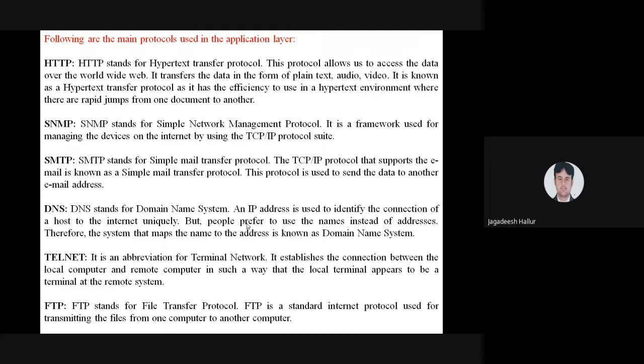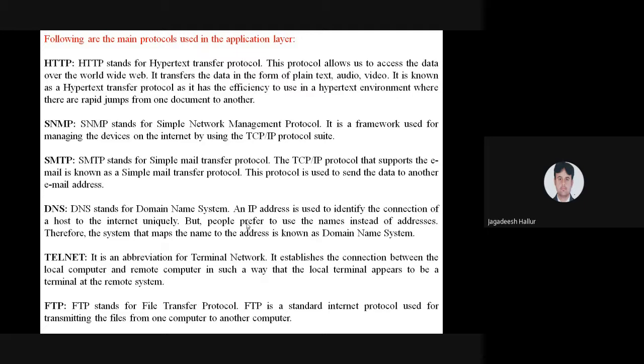DNS, Domain Name System. This Domain Name System mainly operates on the IP address. It is going to identify which connection has to be used, and which connection the host is using. Whether the person is using Google Meet, Zoom, or searching something on a website, that information immediately reaches the Domain Name System, which converts it into the IP address.